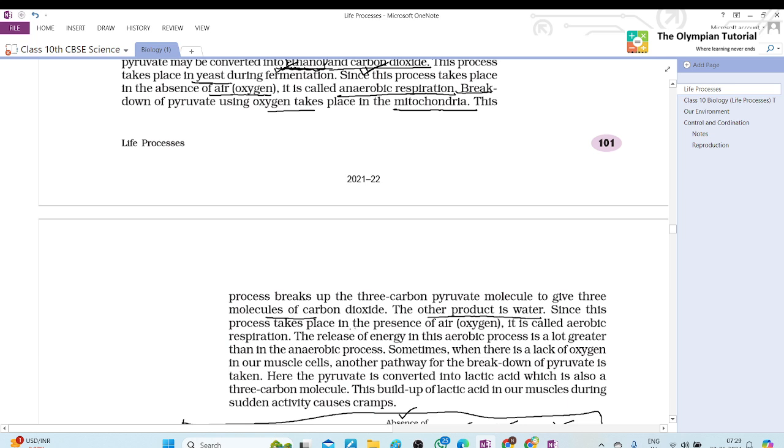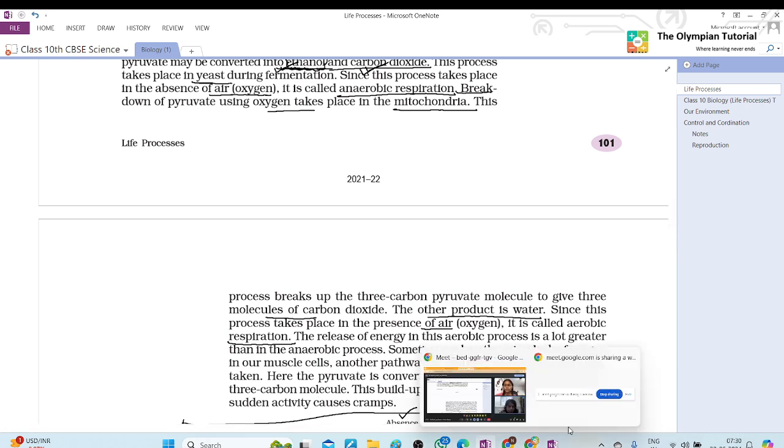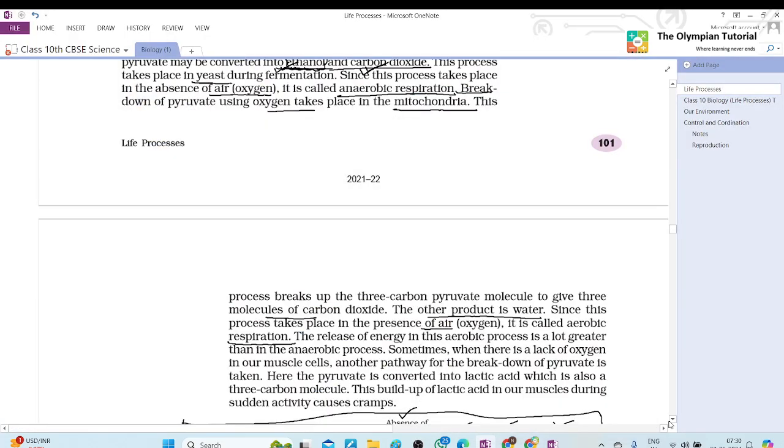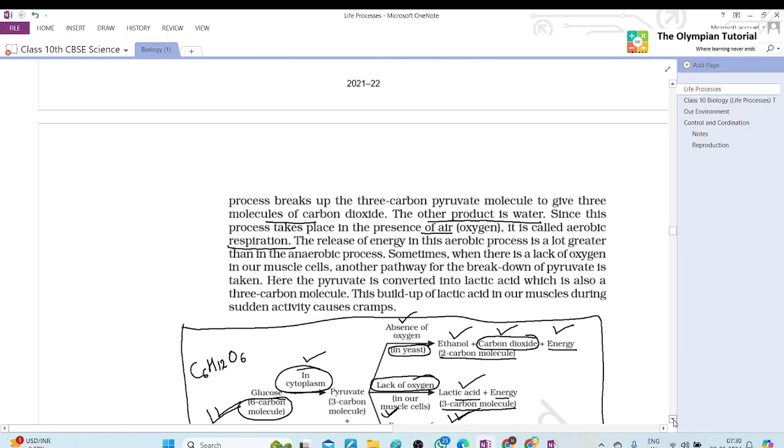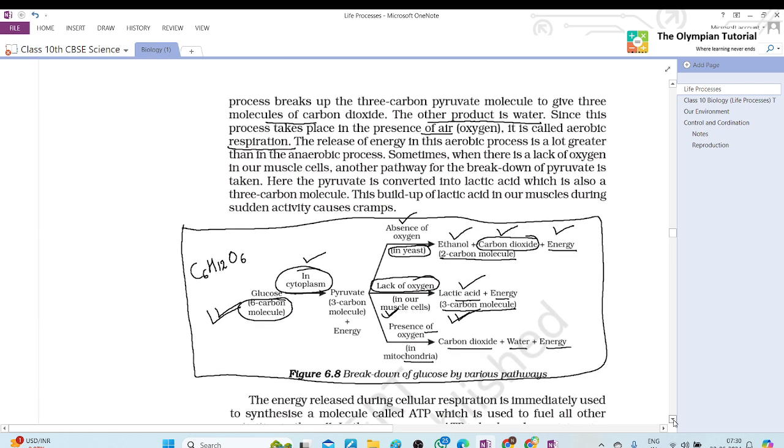Since this process takes place in the presence of air, it is called aerobic respiration. The release of energy in this aerobic process is a lot greater than the anaerobic process. Means in aerobic respiration we get a lot of energy in comparison to anaerobic respiration.